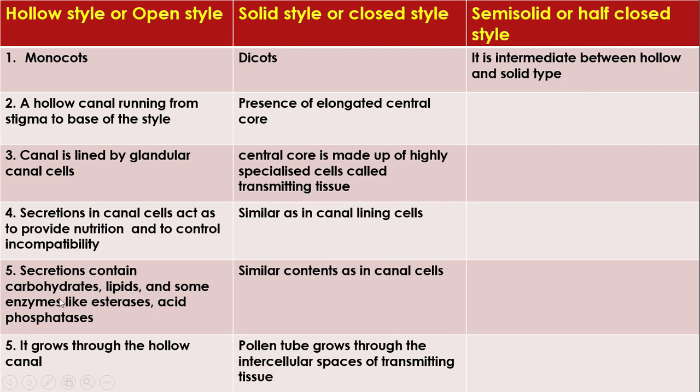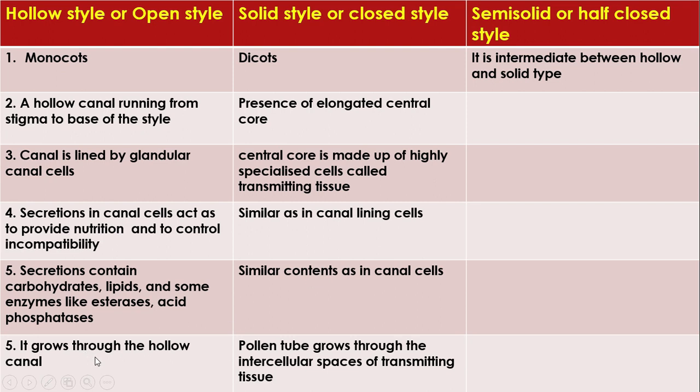Secretions such as carbohydrates, lipids, and some enzymes like esterase and acid phosphatases are also present. So these contents can be secreted by glandular canal cells in one case, and by transmitting tissue in the other.